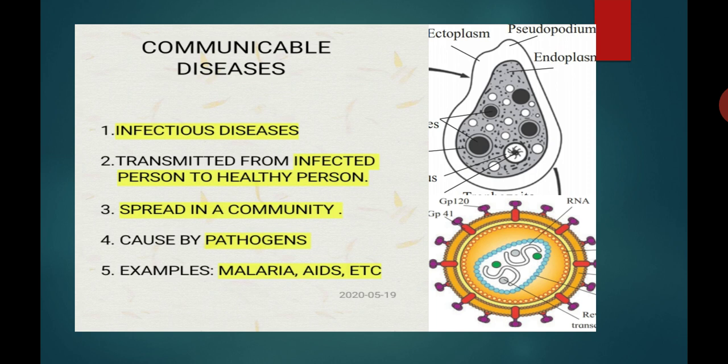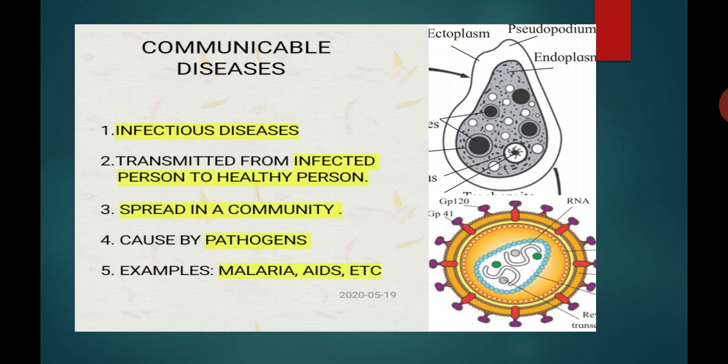Number three, student, these communicable diseases spread in the community. So there is a chance of communicable diseases spreading in a community. Fourth, these communicable diseases are caused by pathogens like viruses, bacteria and fungi. And some examples of communicable diseases are malaria and AIDS.